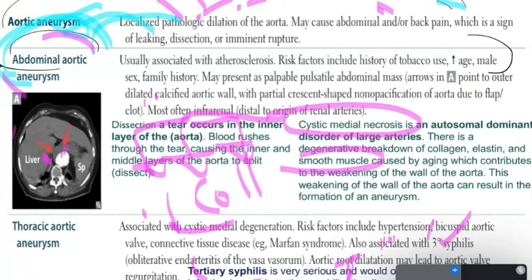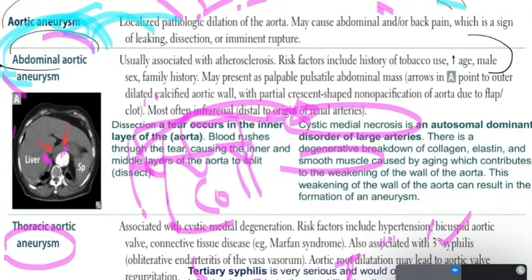So this will make the wall of the artery that is affected, whether it is the thoracic or another artery, by this inherited disorder, which is cystic medial necrosis, weak. The collagen is disrupted, so you'll have a weak wall, and this weak wall of the blood vessel will lead to dilatation. So more often you will have an aneurysm in this affected artery.